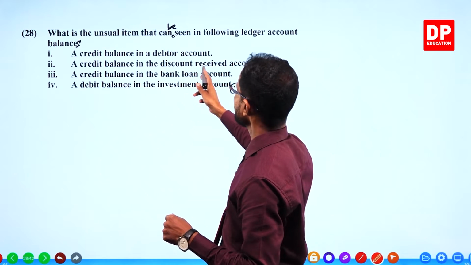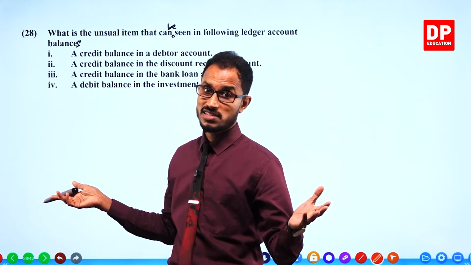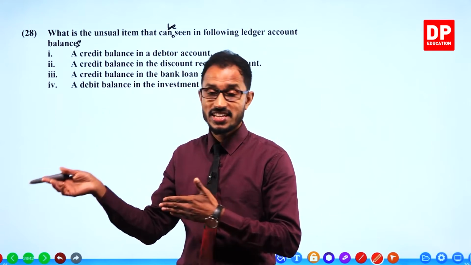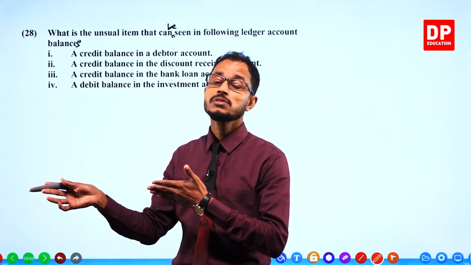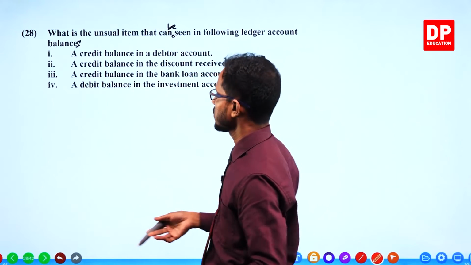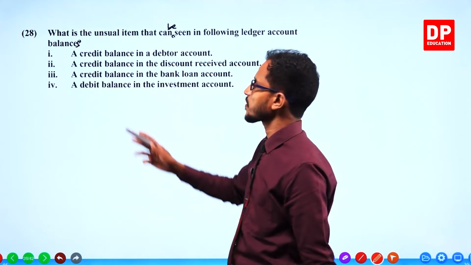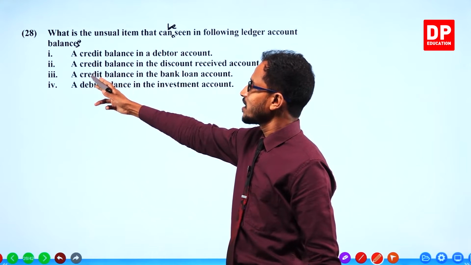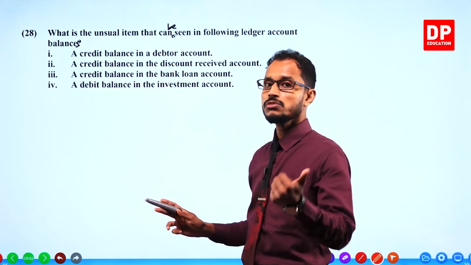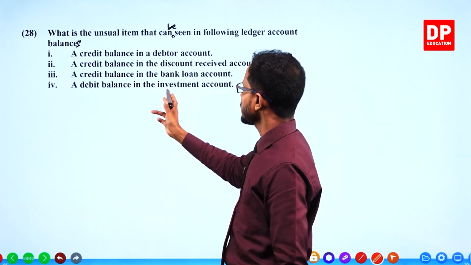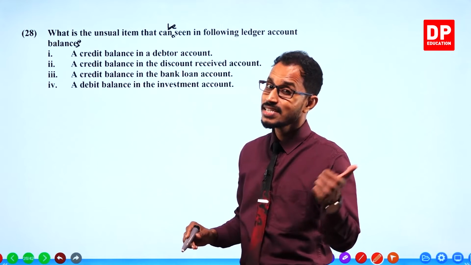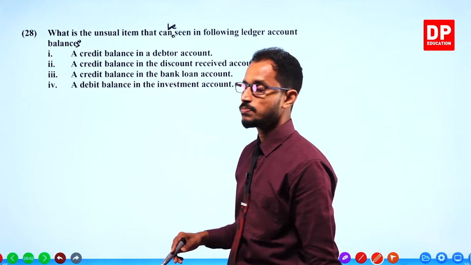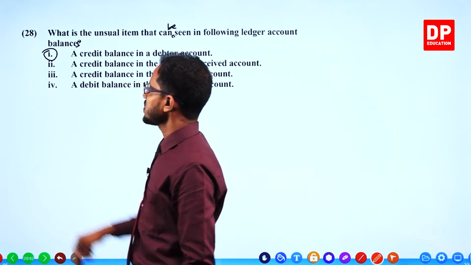Credit balance in the discount received account. That is not unusual. Discount received is an income. When we get incomes, income accounts are credited, so a credit balance is normal. A credit balance in the bank loan account, of course, bank loan is a liability. Debit balance in the investment account, investment is an asset. Assets are always debit. So this is the answer.